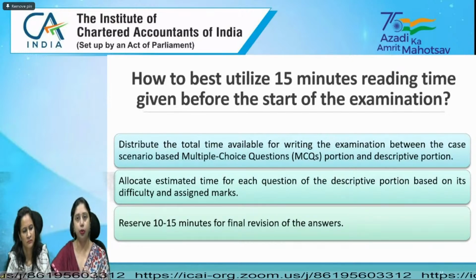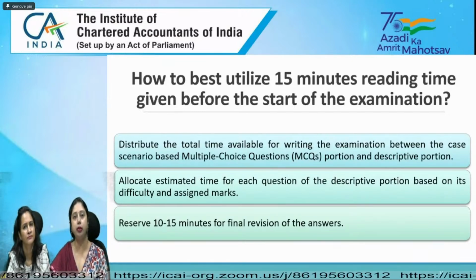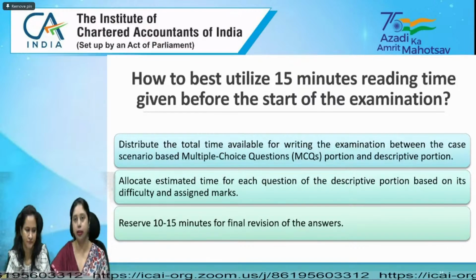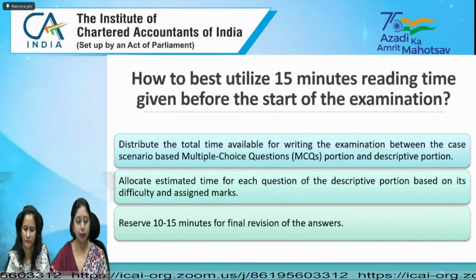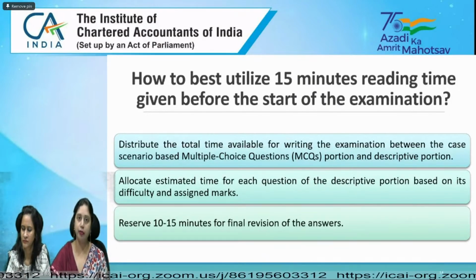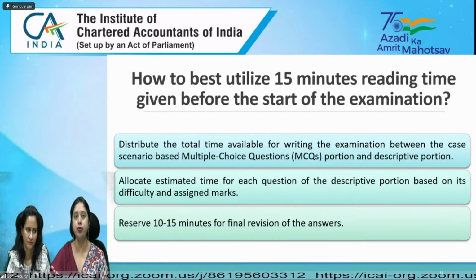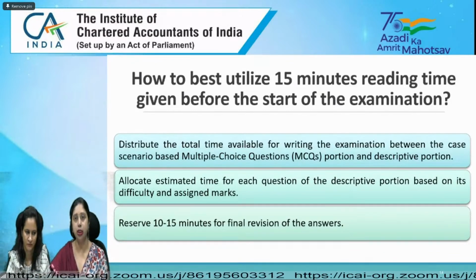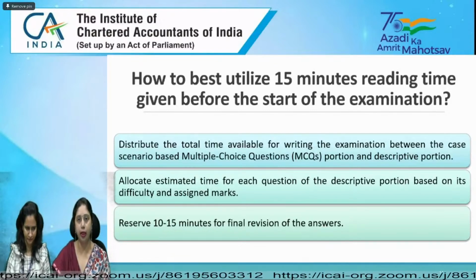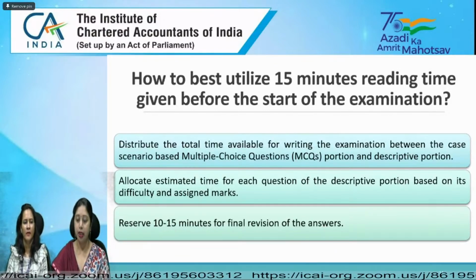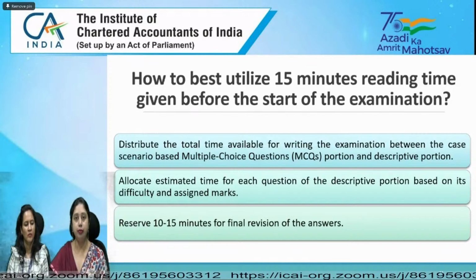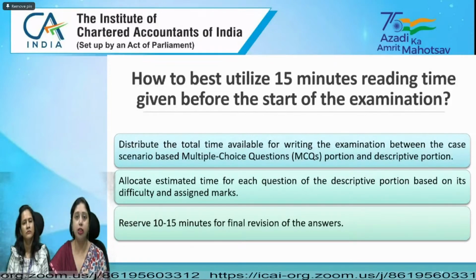As Swati told you, in the MCQ portion you need not give any reasoning for the correct answer. So there you can save some time. It's better to allocate comparatively lesser time for the MCQ portion and try to save some time for the descriptive portion while distributing the whole time between the MCQ and descriptive portions. And then allocate some estimated time for each descriptive question also.